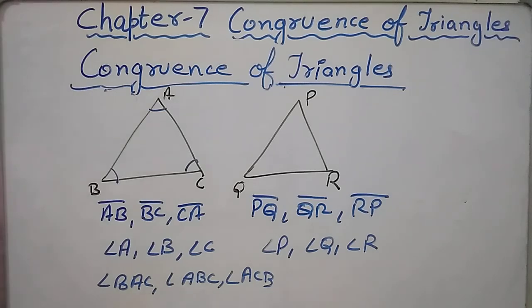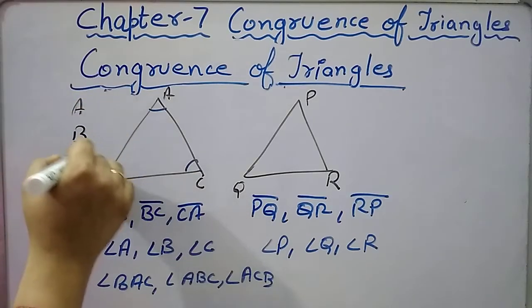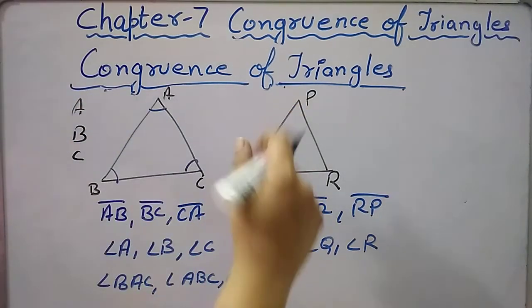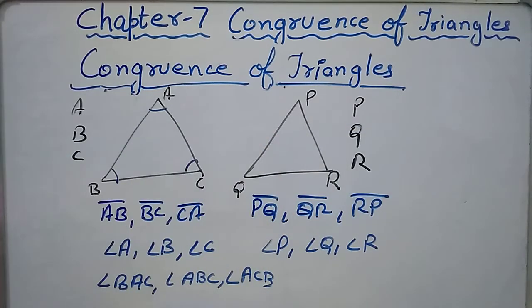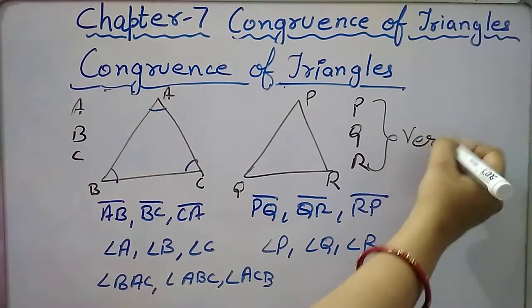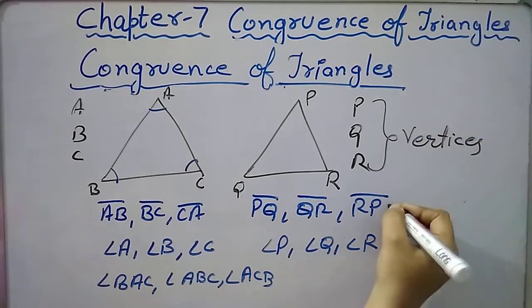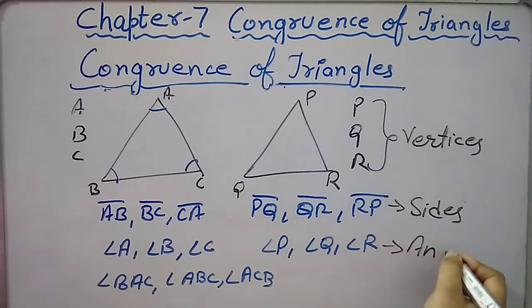The 3 vertices of triangle ABC are A, B and C, and the 3 vertices of triangle PQR are P, Q and R. These are vertices, these are sides and these are angles.